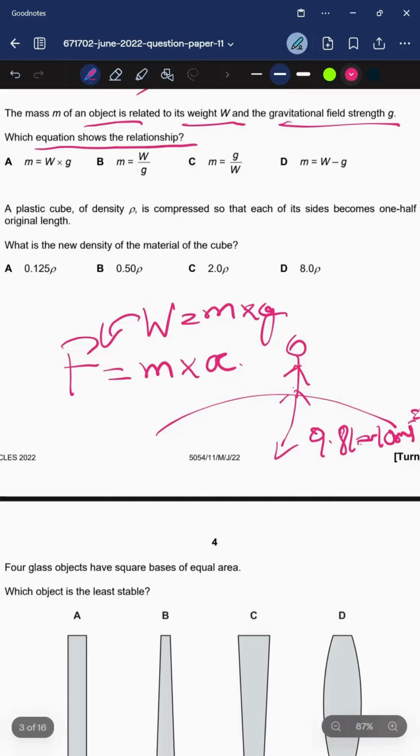If there is no gravity, then you will be weightless. If there is no gravity, then you will be weightless, just like in open space. So in space, there is no weight. However, there is matter, but no weight. So we can go with W equals mg, which is option B.